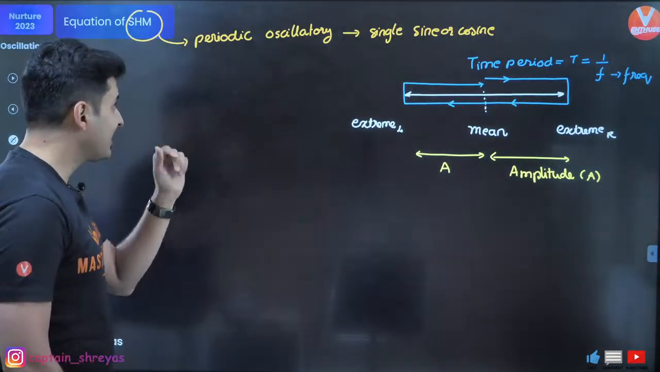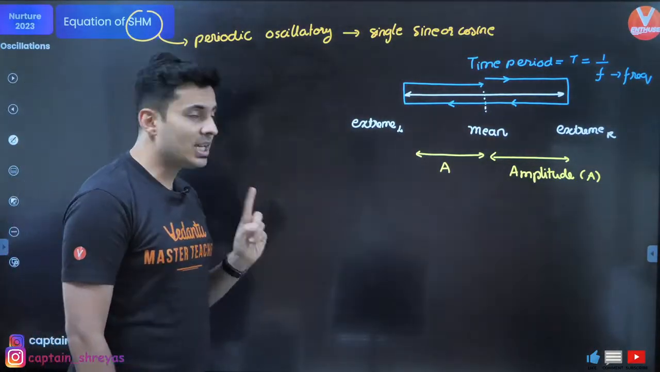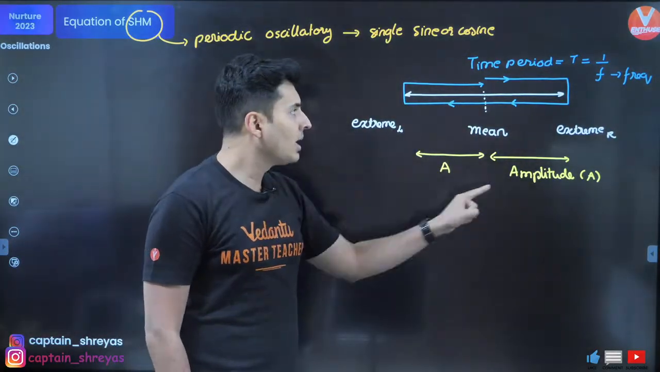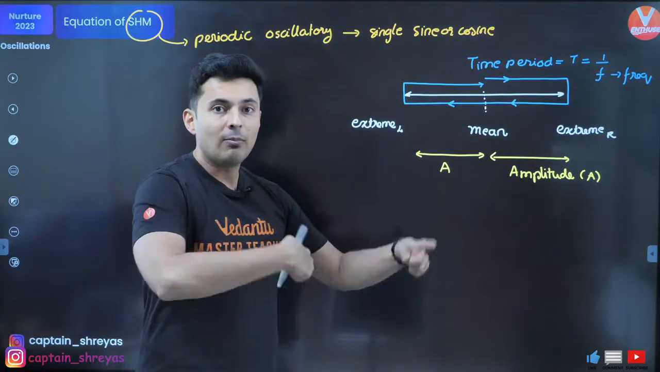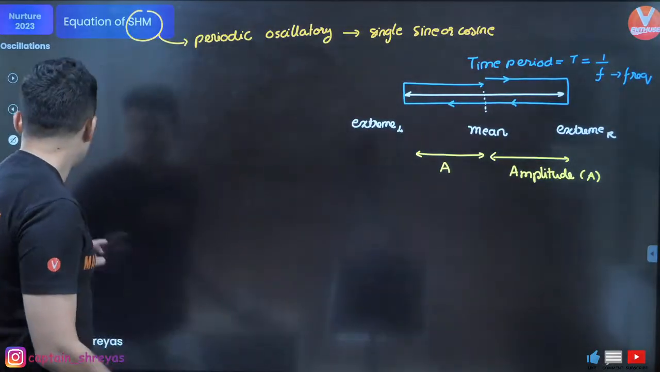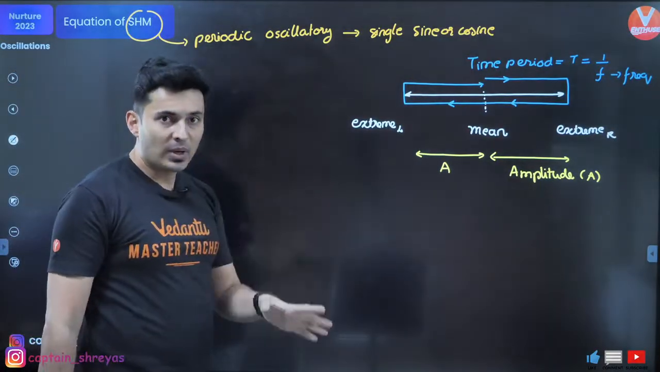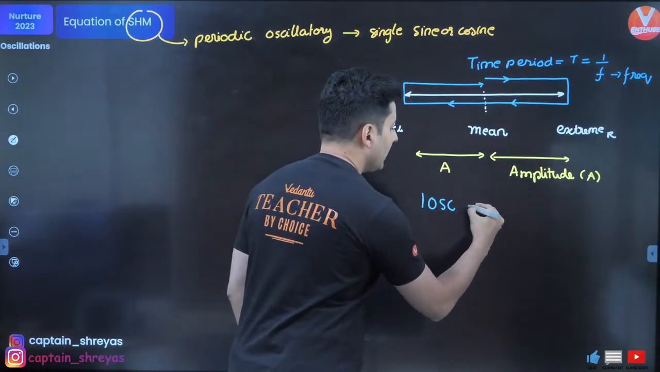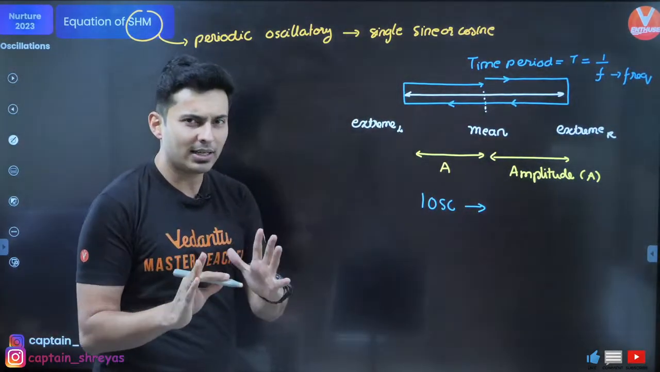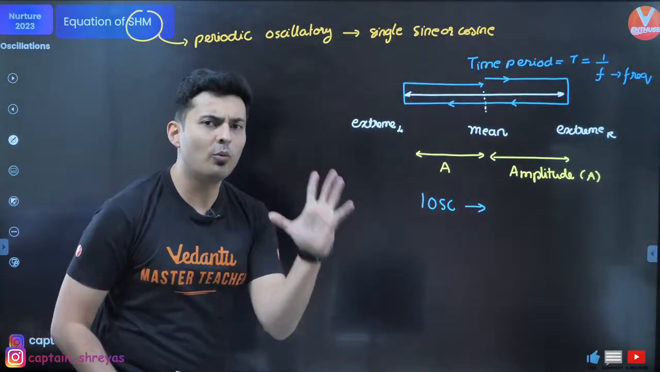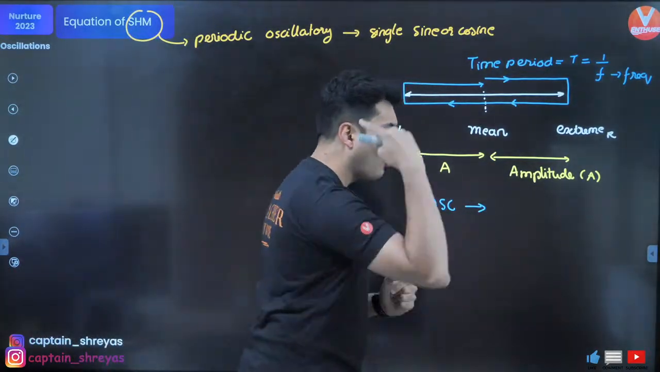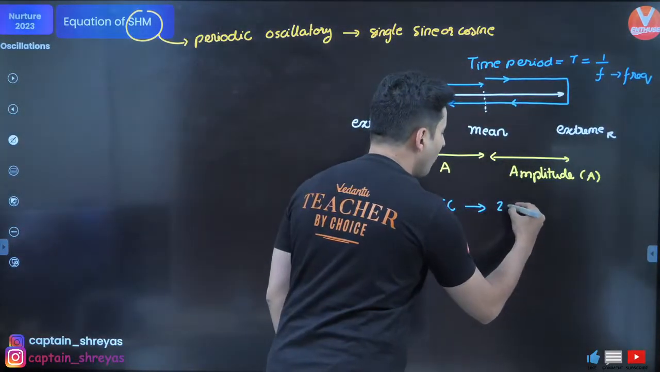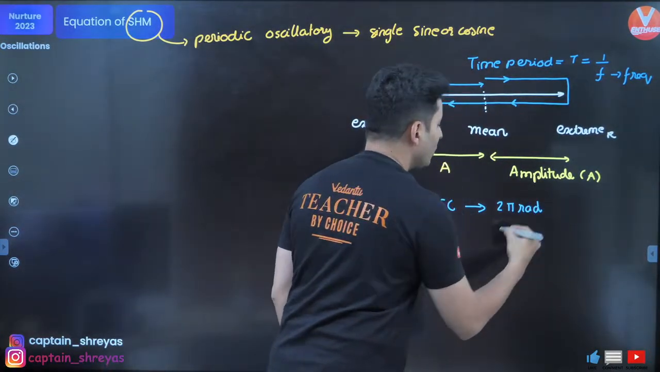Next thing that is important is something called the angular frequency of the SHM, how quickly it is completing one oscillation. Usually in simple harmonic motions, one oscillation in a phasor diagram, I'll come to the phasor diagram in a bit. For now, just assume one oscillation is like one revolution, and one revolution is how much? 2 pi radians.